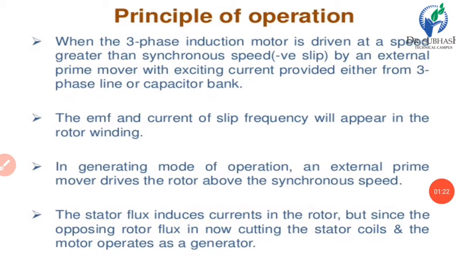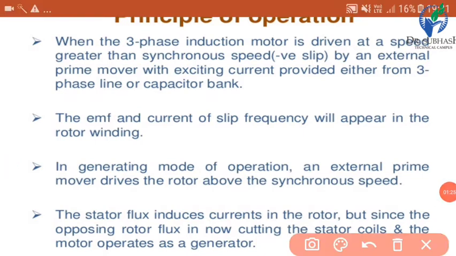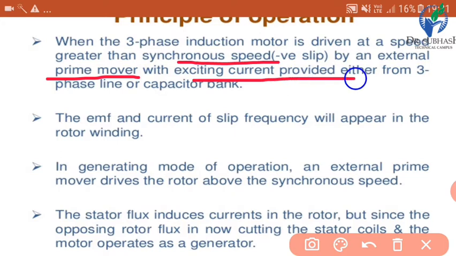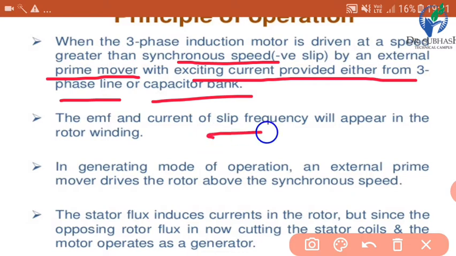Now, principle of operation. When the three-phase induction motor is driven at a speed greater than synchronous speed with negative slip by an external prime mover, with exciting current provided either from three-phase line or capacitor bank, the EMF and current of a slip frequency will appear in the rotor winding. It means it will be at slip frequency.